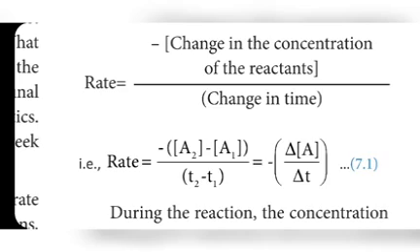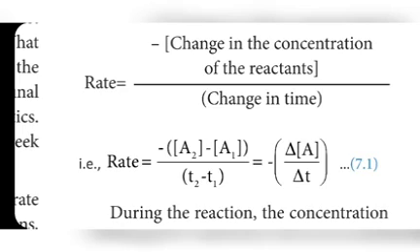For that, here T2 minus T1 is given. T1 means initial starting time, T2 means final finishing time. If you take the difference, we can get the actual time taken for this conversion.